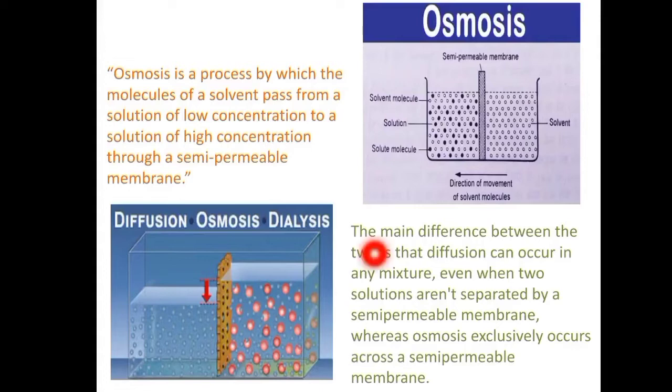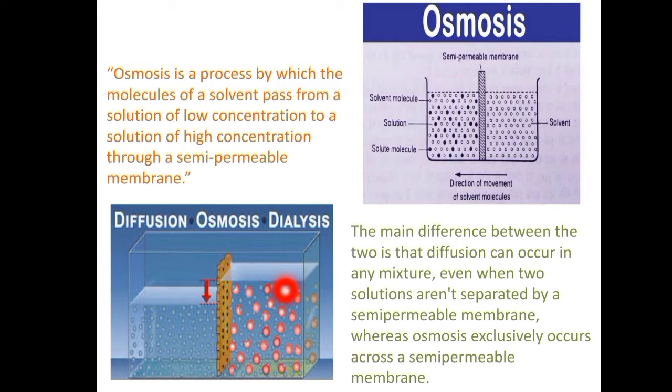And how is osmosis different from diffusion? We know that diffusion is the movement of the molecules from the higher concentration to the lower concentration. Osmosis is the movement of the molecules from the higher concentration to the lower concentration through a semi-permeable membrane until the concentration becomes equal. So now we came to know about the difference between osmosis and diffusion.